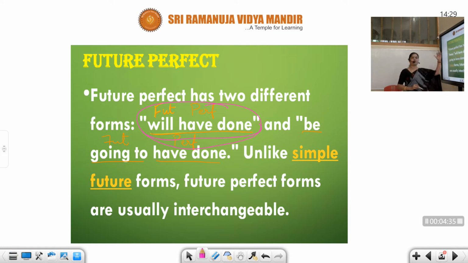So just for you to understand, these two types are future tense, be going to and will or shall, both are future tense, but when you perform you only have to use will or shall. But be going to is also a future tense. Be going to have done is a future perfect tense. You can understand. But when you're doing your exercises, your exams, you don't write that. Okay, students?